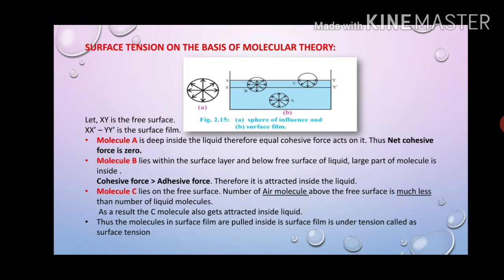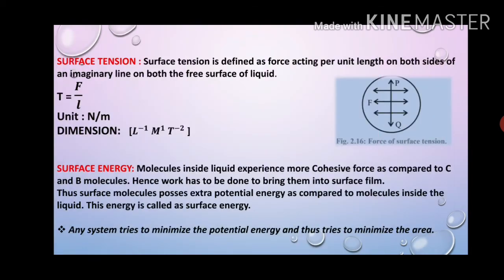Thus the molecules in the surface film are always pulled inside the liquid, and the surface film is always under some tension, and this is nothing but what? Surface tension. So all the molecules in this surface film are always attracted inside the liquid, and therefore a tension is always there on the surface film, and this tension is called surface tension.